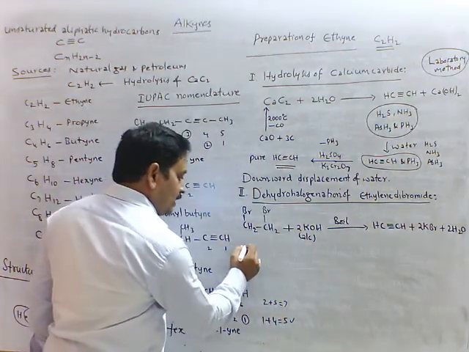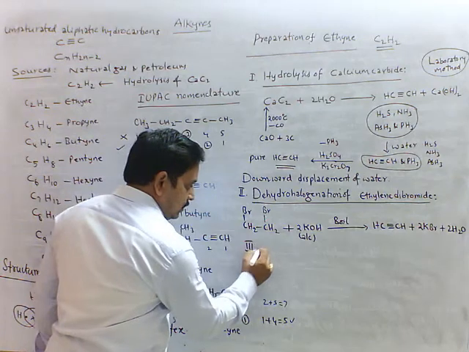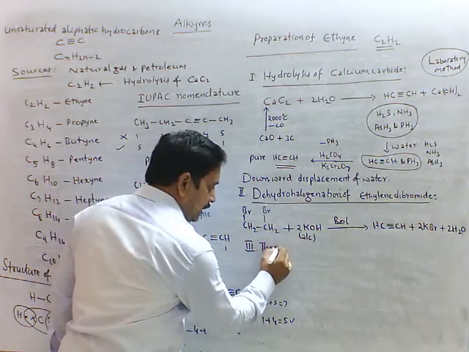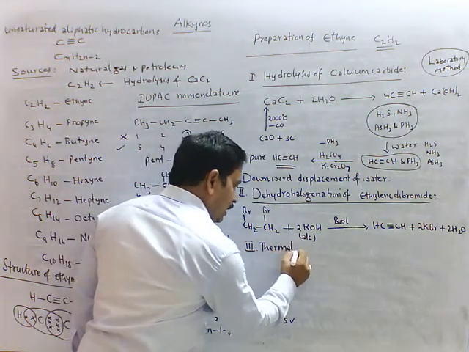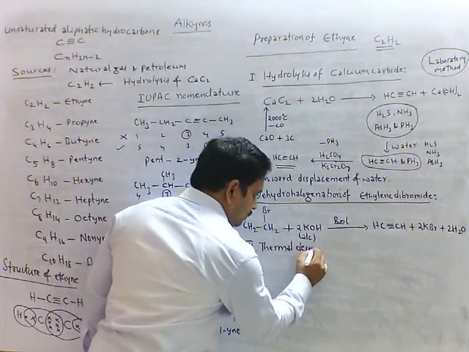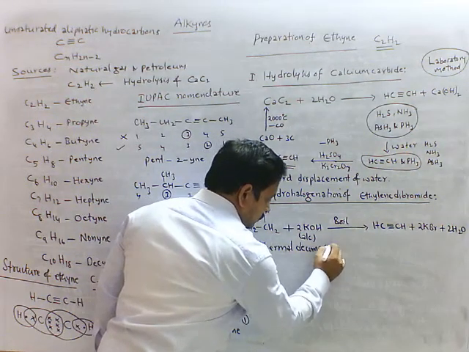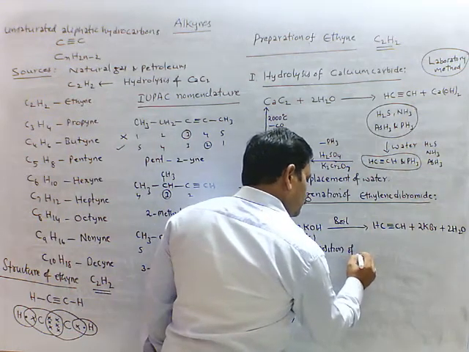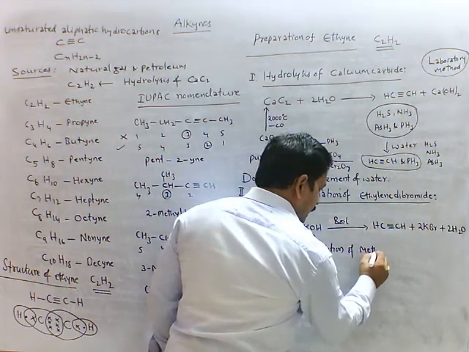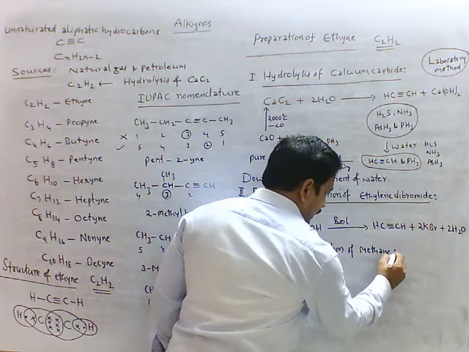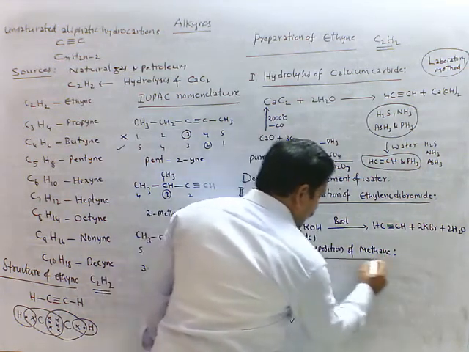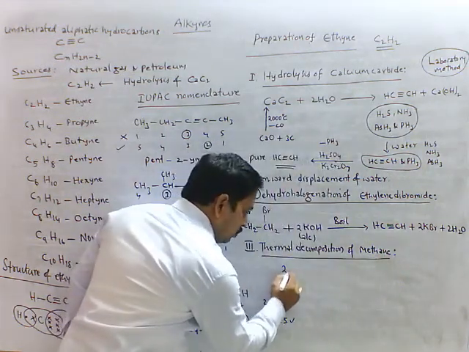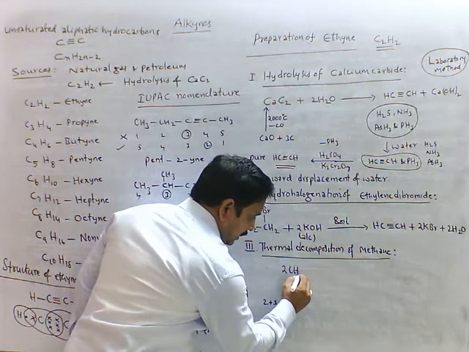Next third reaction is thermal decomposition of methane. Thermal decomposition of methane at high temperature gives ethyne. Very important reaction it is. See here 2 moles of methane I am taking here.